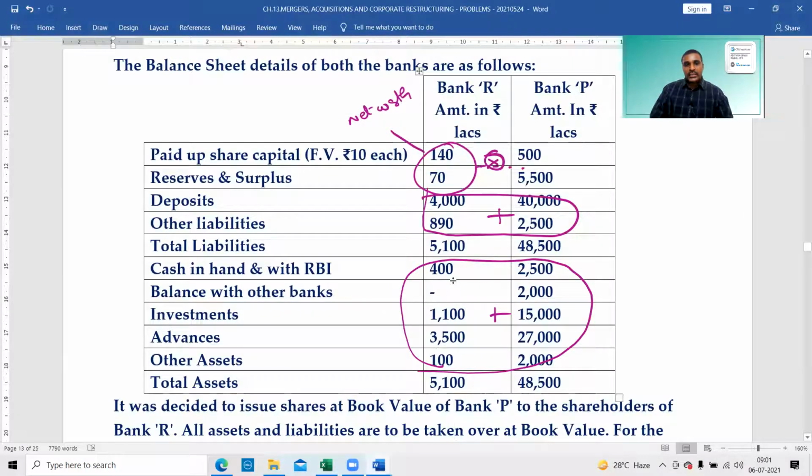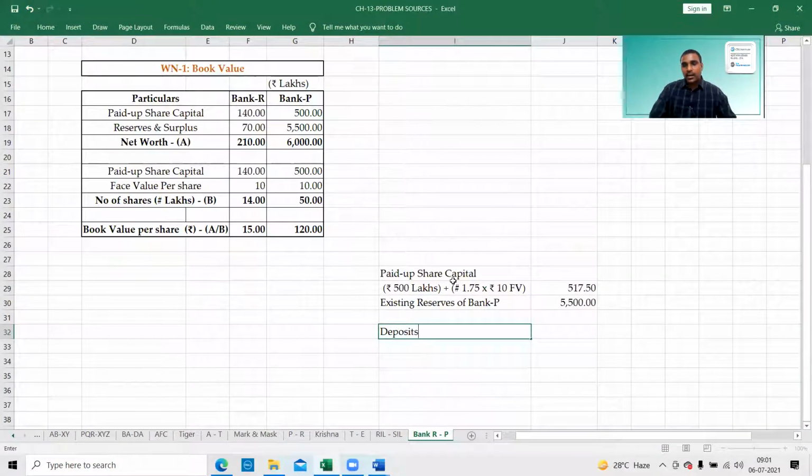Okay, right. Next, deposits. We can club. What is the total deposits? 4,000 plus 40,000, 44,000. Just clubbing the deposits.